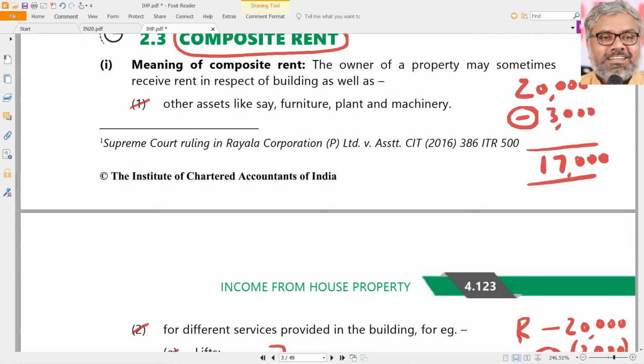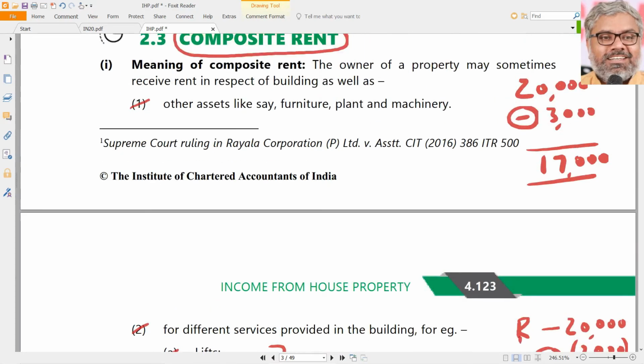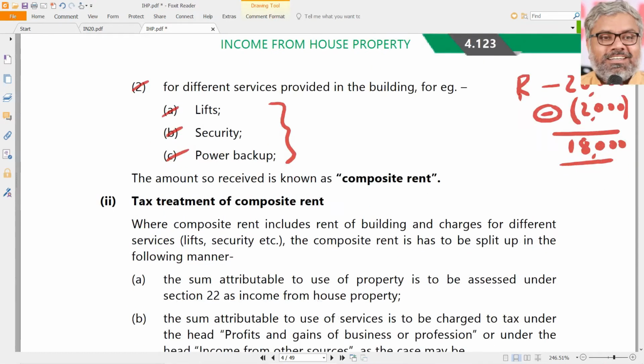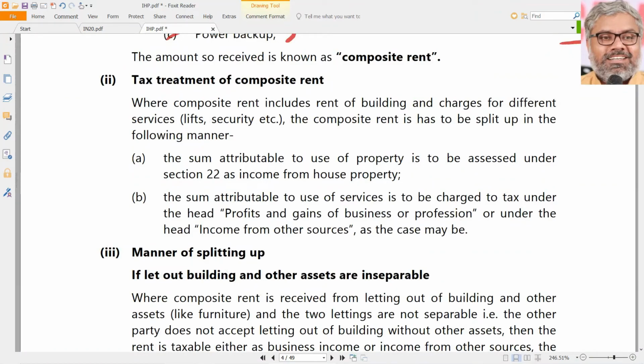For a residential house, a furnished house is provided, 20,000 per month is the rent. If we cannot identify how much is the value of the furniture, don't worry, 20,000 is income from house property. If we can identify the value of furniture to be 3,000 per month, then we deduct it to find only 17,000, which is income from house property. So it depends upon whether the value of the assets and services can be measured or not. We don't have to measure it. Don't worry about measurement. It should be given in the question. But the point is, if there is a composite rent which includes all these items, then it has to be split in the following manner.